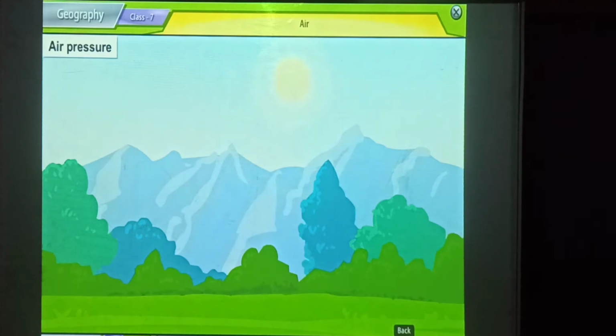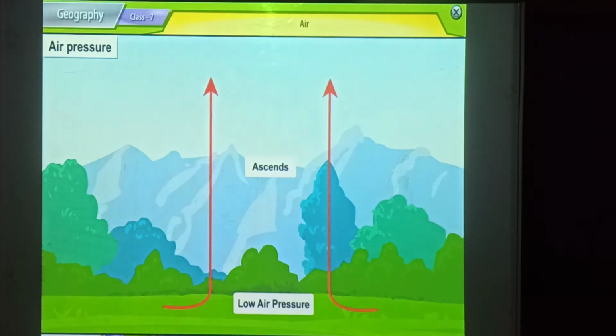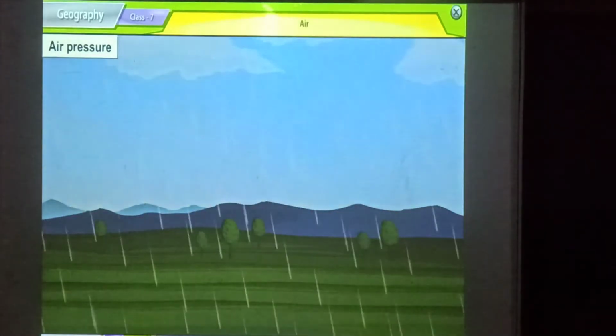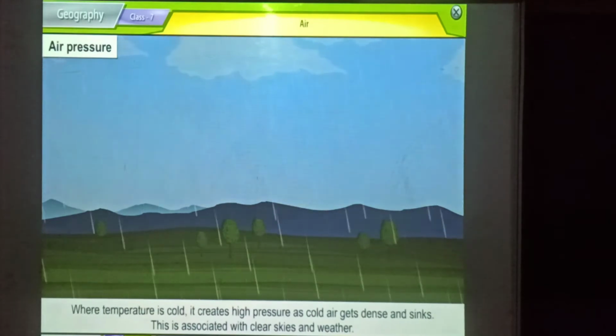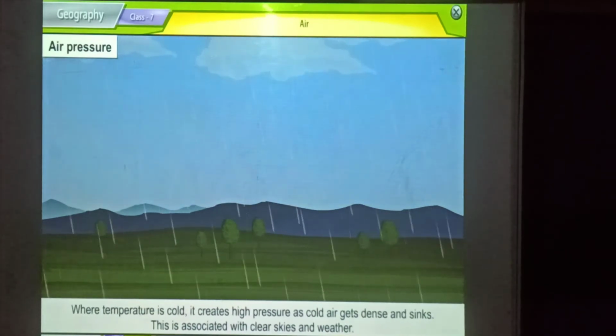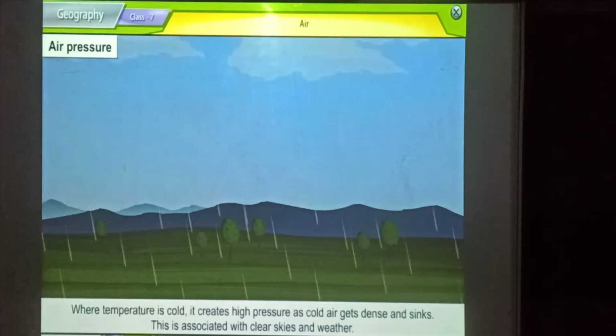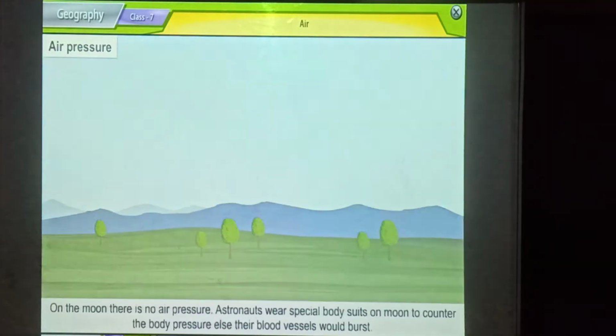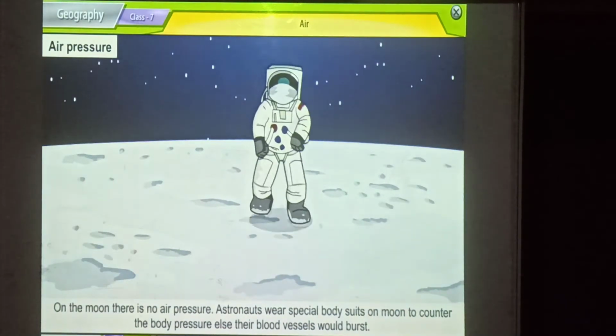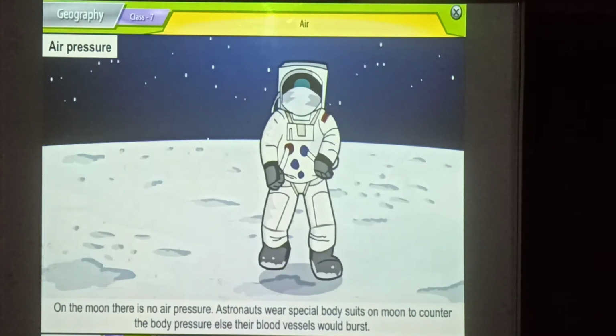In areas where the temperature is high, the air rises and creates a low pressure there. This creates conditions of cloudy skies and wet weather. When temperature is cold, it creates high pressure as cold air gets dense and sinks. This is associated with clear skies and dry weather. On the moon, there is no air pressure. Astronauts wear special body suits on the moon to counter the body pressure, else their blood vessels would burst.